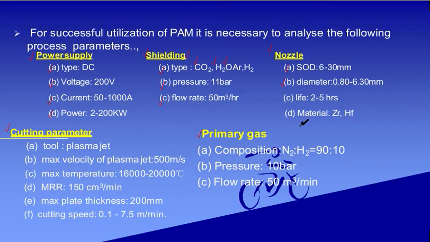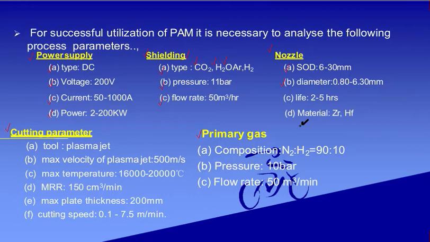Now, if I ask what is the lifespan of a nozzle, it is very hard to believe that the life of a nozzle varies between 2 to 5 hours. Why? Because the temperature of the gas is quite high. When you are heating the gas that you are ejecting over the material, the temperature is between 20,000 to 30,000 degrees Celsius.